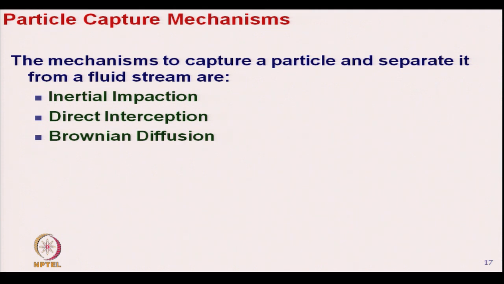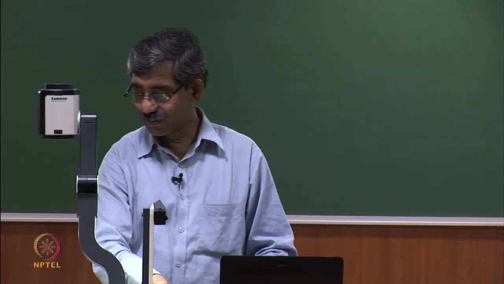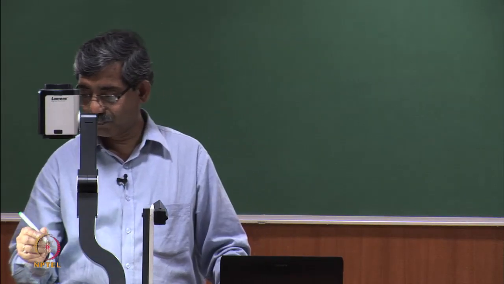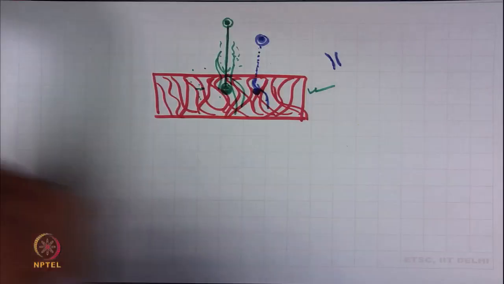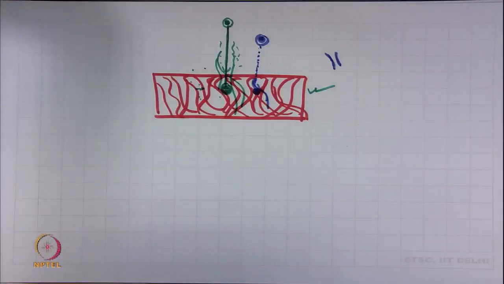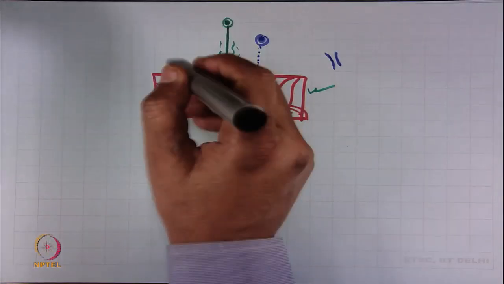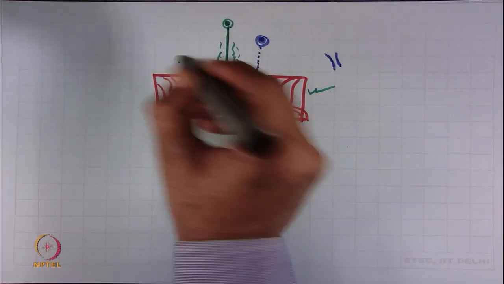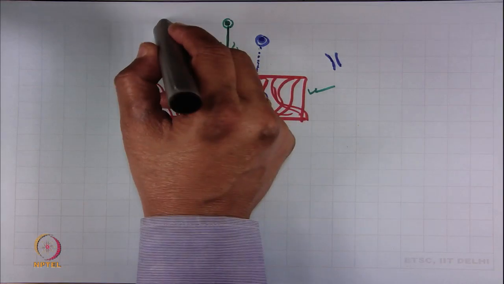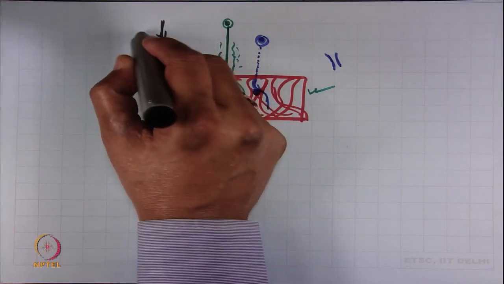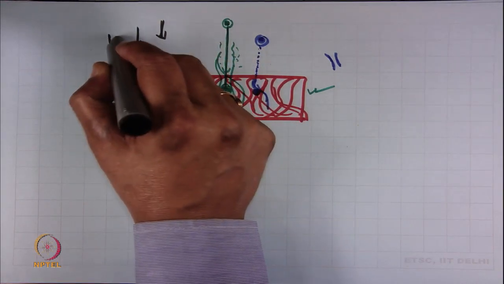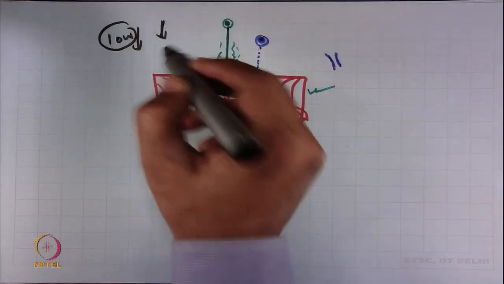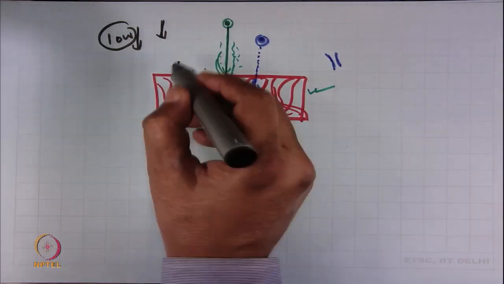Next is Brownian diffusion. What is that? If the particles are of very small size, and the flow velocity is very low, low flow velocity and very small particle.